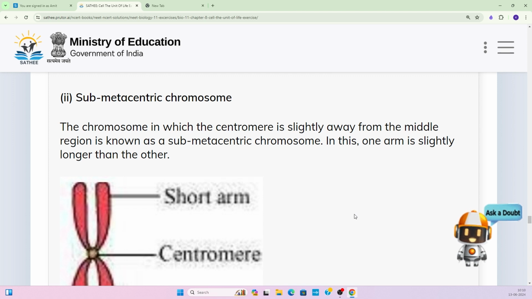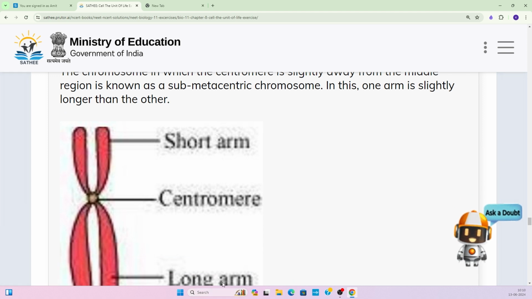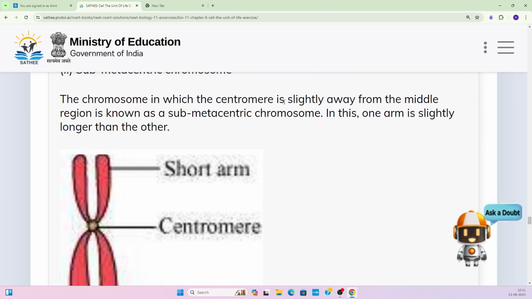The chromosome in which the centromere is slightly away from the middle region is known as a submetacentric chromosome. Here you can see it is not present in the middle but towards one end, so it is not dividing the 2 arms of the chromosome equally.